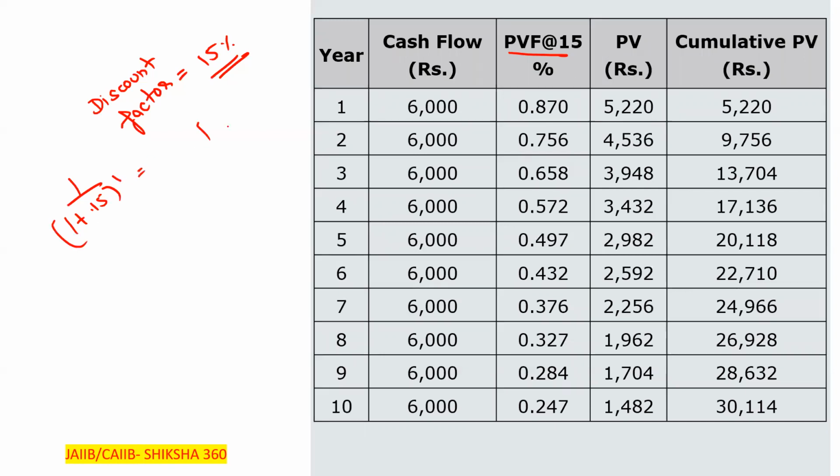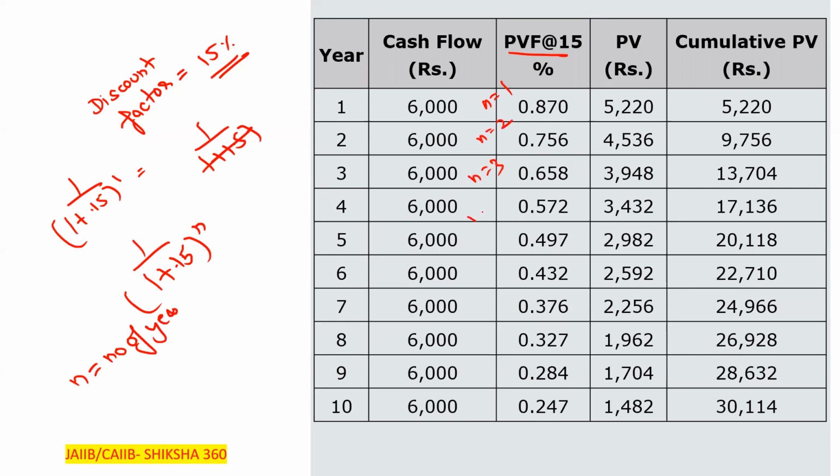For the second year, just you have to remember that 1 upon 1 plus 0.15, power n, where n is equal to the number of years. Here n is 1. Here n is 2. N is 3. N is 4. On the basis of that, we have to calculate the present value. Next one, that is cumulative present value. So in this way, we have to solve this question.